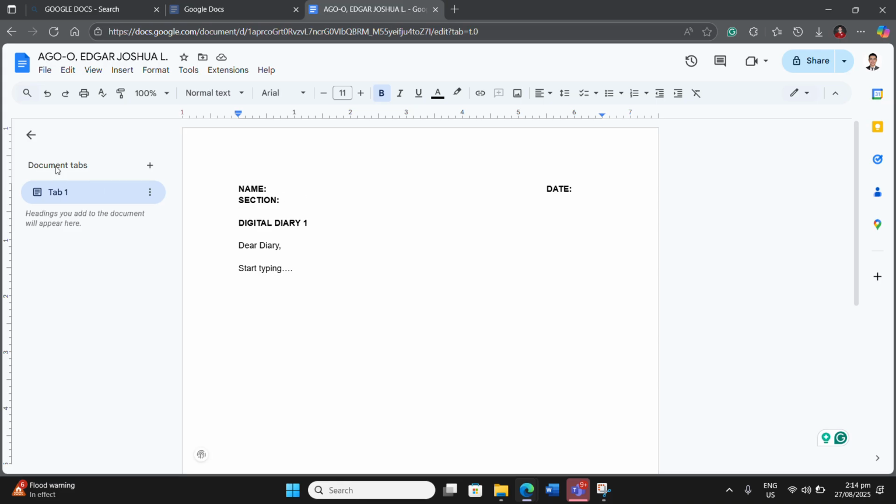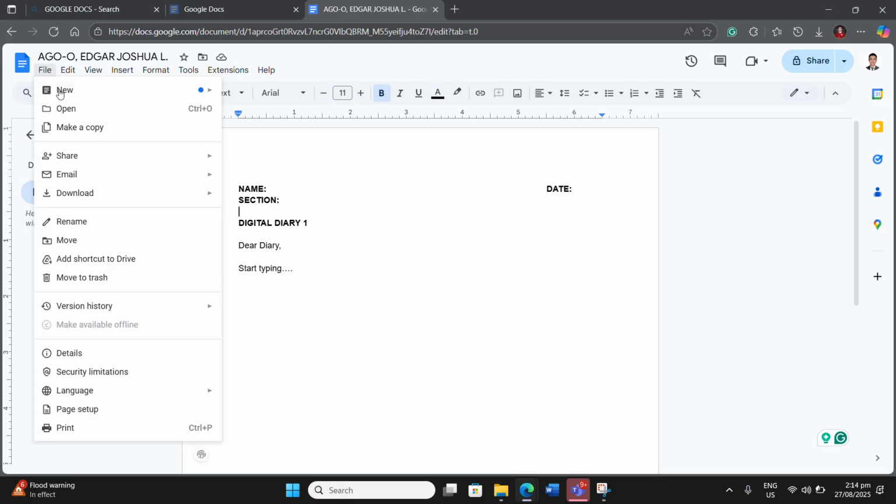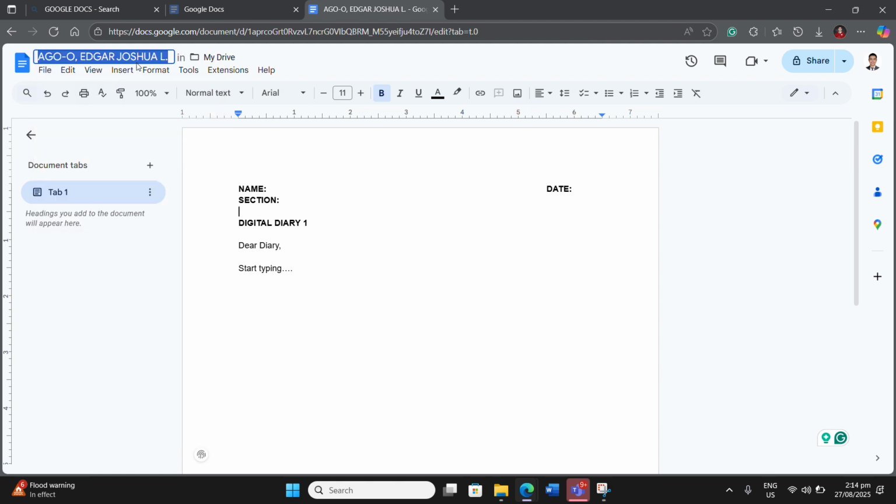Now, another way to save your document is you go to files, a file right here in the tab, go to that one and then click rename. Once you rename that one, it will also show a highlight which you can rename or edit your file name. So that's it how you're going to save your file.